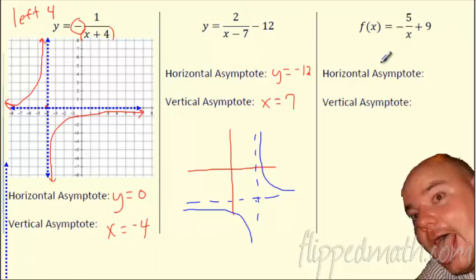Give this one a shot. I try to trick you a little bit here. Does it move left or right? It doesn't. So the vertical asymptote is still 0. I didn't move it left or right because you're just dividing by x. But what I do here, I moved it up 9, so that's a horizontal asymptote. And again, this is a negative and flip, and the 5 would make it be farther away from where the two asymptotes meet.